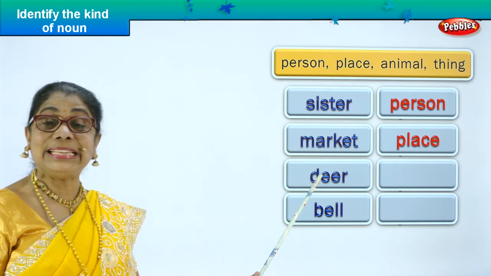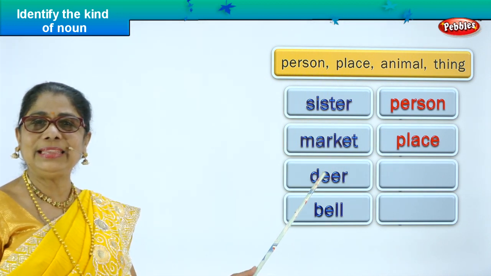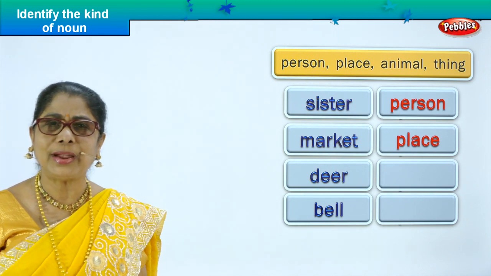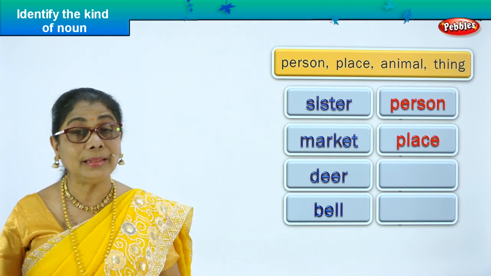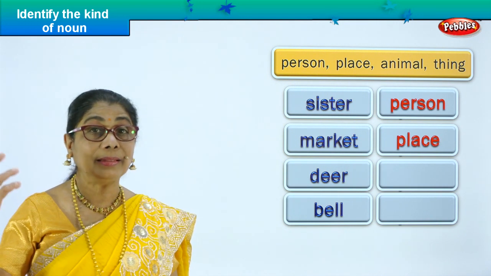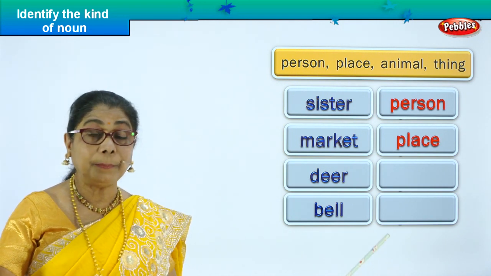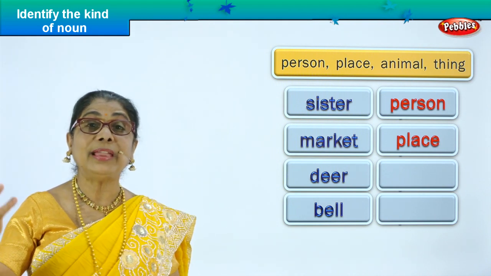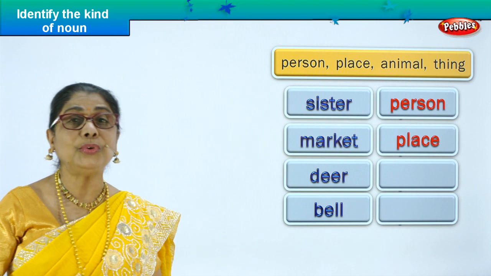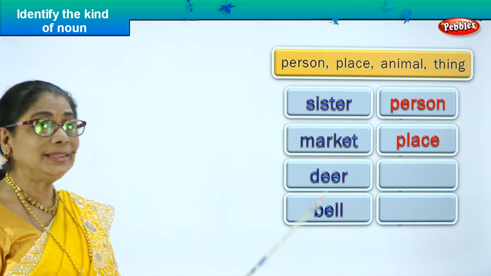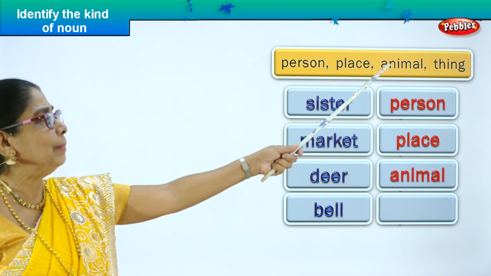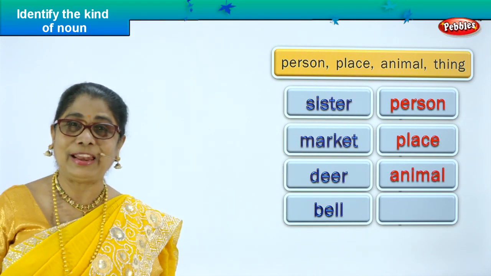Next one you have deer. D-E-E-R, deer. What is a deer? Where do you find the deer? You find deer in the park, you find deer in a deer park, or you find it in the jungle, you find deer at the zoo, if you like to go and see. So what is a deer? An animal, a cute little animal. So we write it here, animal.